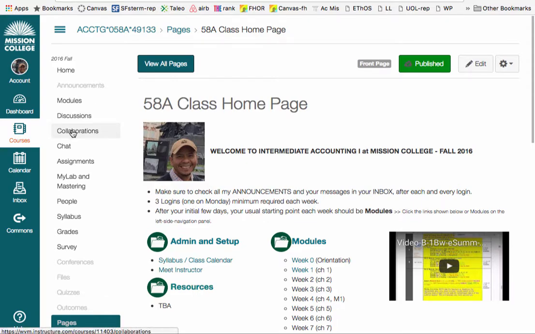Collaboration is a different tool that we'll be using for possibly, at this point I'm not too sure. We have to see how this works because you will need a Google account, a Gmail account, so we'll see how this works. We'll talk more about this at the orientation session next Saturday. Chats will be used by you mostly. I will not use chats to teach. We can use chats for reasons other than teaching and learning because it's difficult to use chat for teaching. Assignments are already inside of modules, so you don't really have to go to assignments directly. Again, this will be part of the modules.